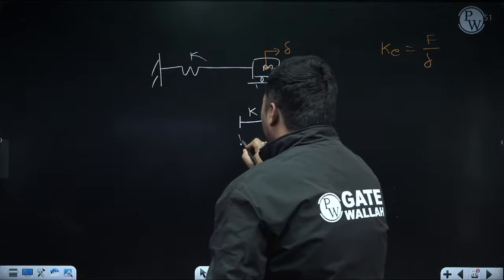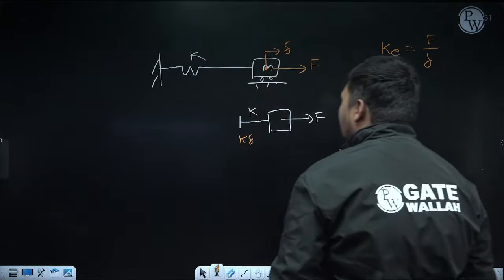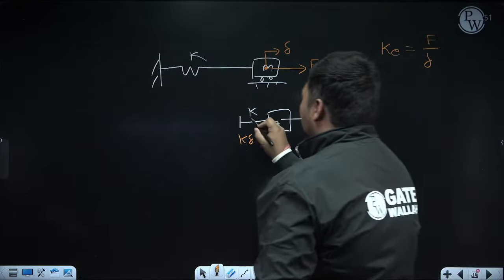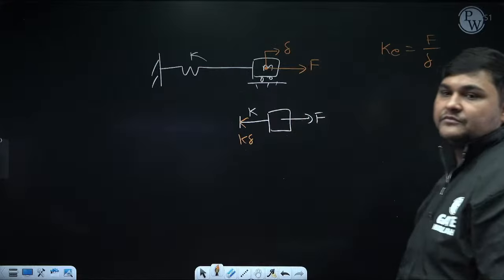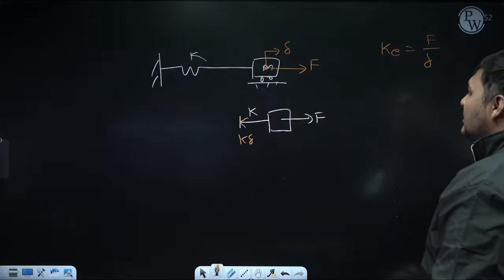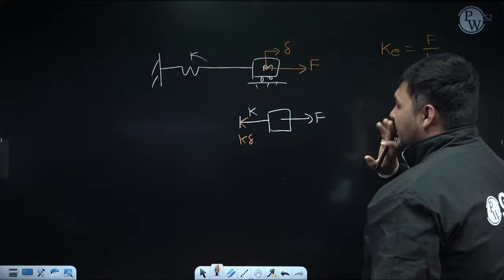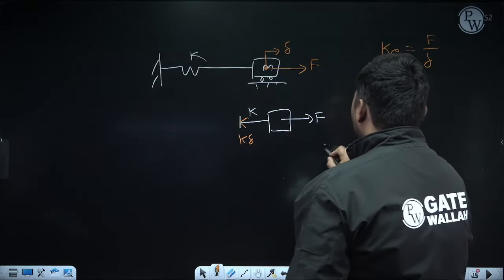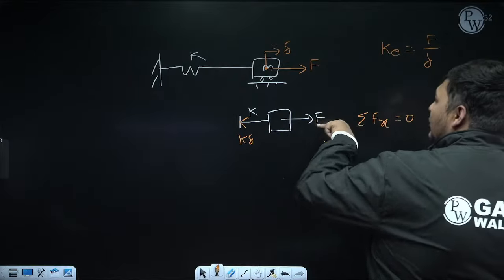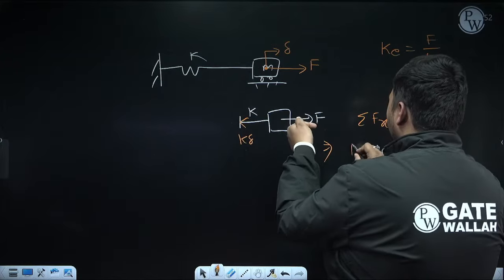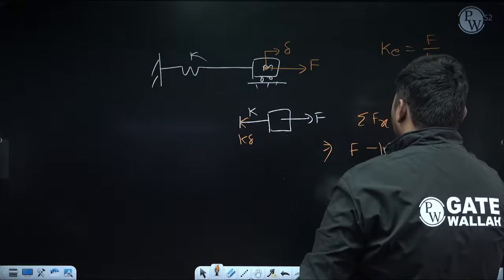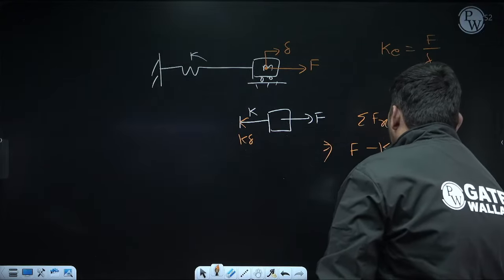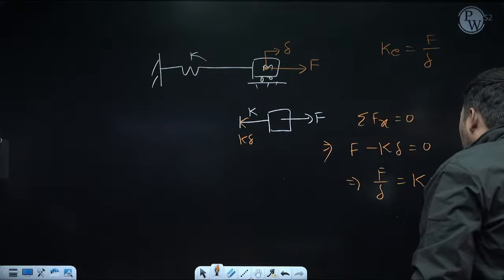So can I say here spring force will come, which will be K delta. Its direction will be opposite to delta. Delta is in this direction, so spring force will be in this direction. After that, I can use the equation of equilibrium, because I am calculating static deflection. So now you can use summation of force in x direction equal to 0. While using this, suppose I am adding this side force and subtracting this side force. So F is this side which I am adding, K delta is this side which I am subtracting, equal to 0. From this, calculate F by delta. It is coming equal to K, and F by delta is nothing but Ke.